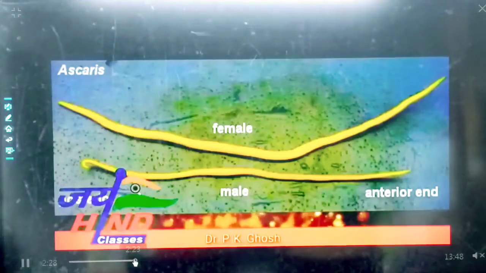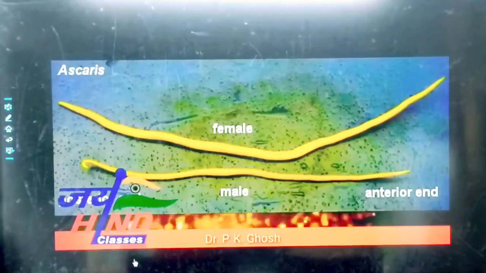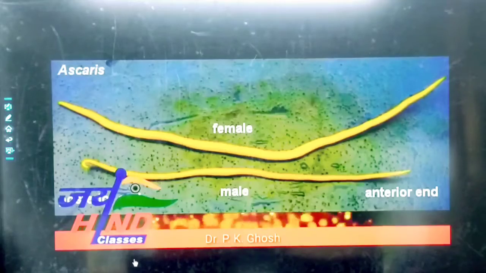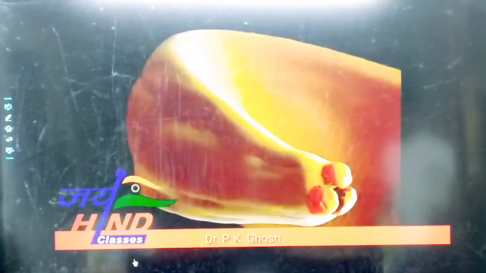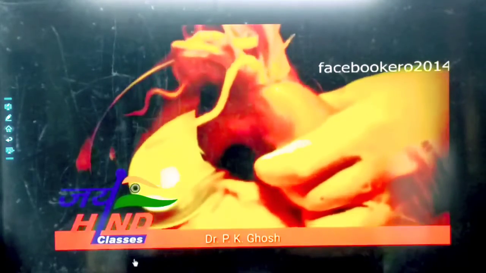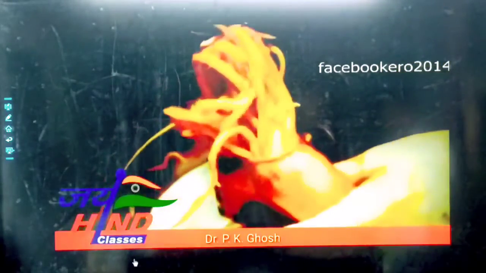Female and male ascaris. The female ascaris is longer than the male ascaris. You are viewing on your screen a video taken from YouTube. The number of individuals produced by a female ascaris may extend up to 2.5 crore, which may block the passage of the intestine.